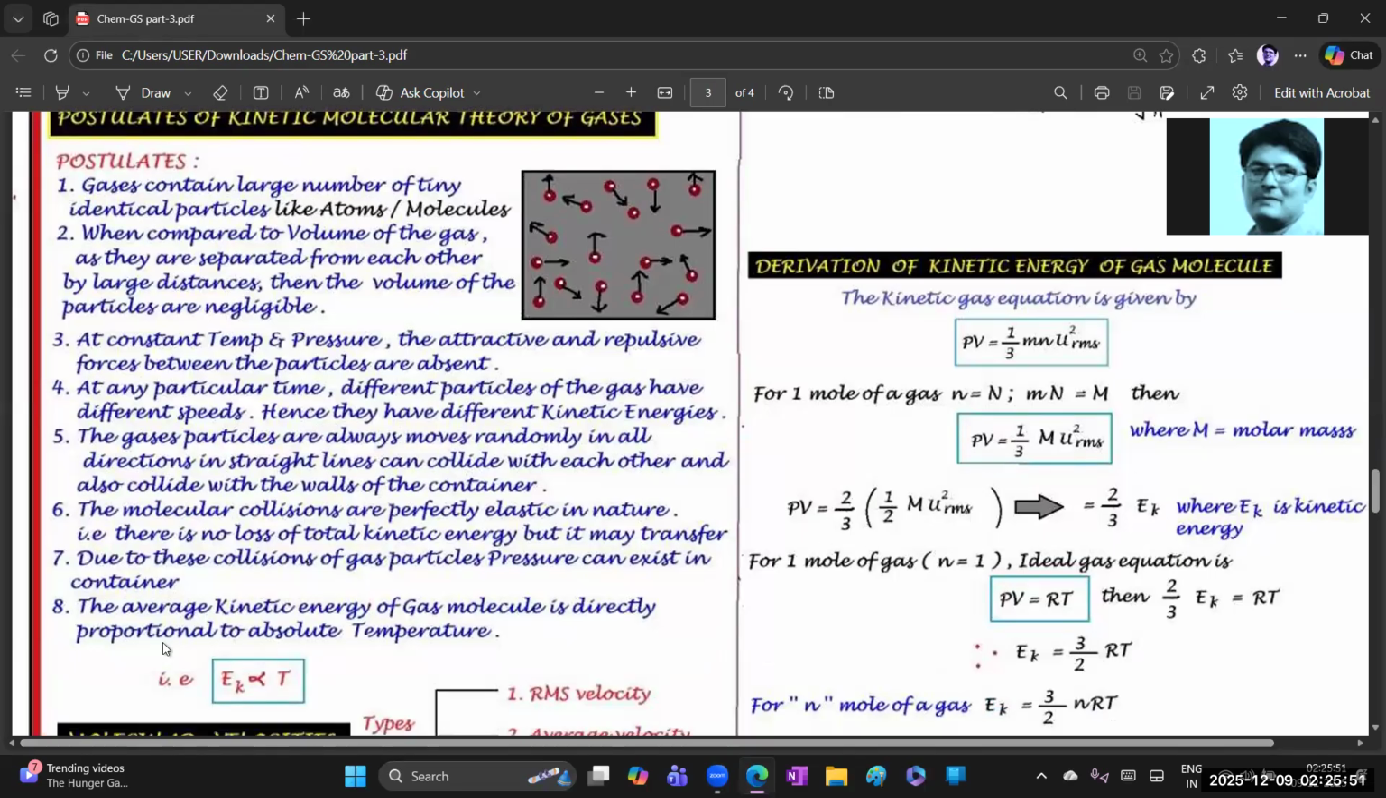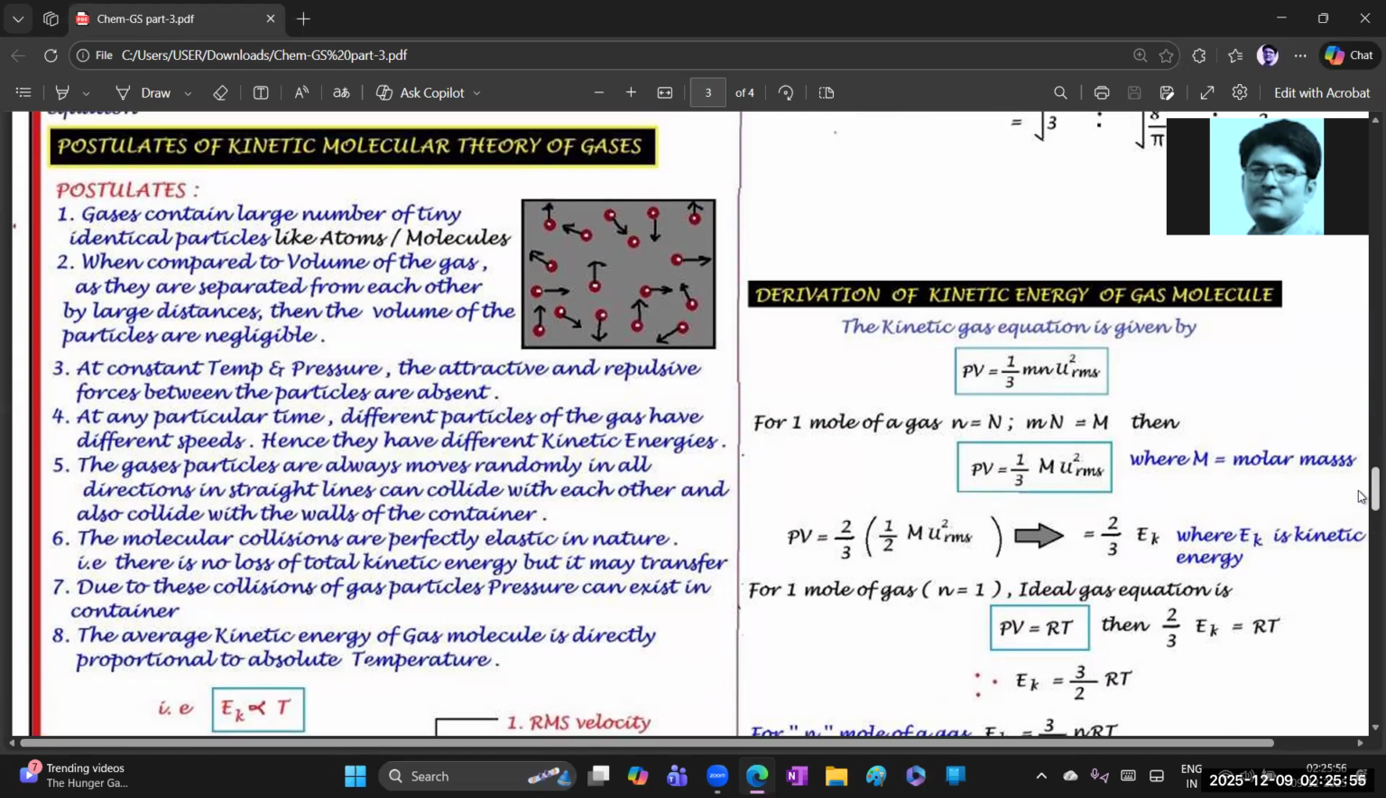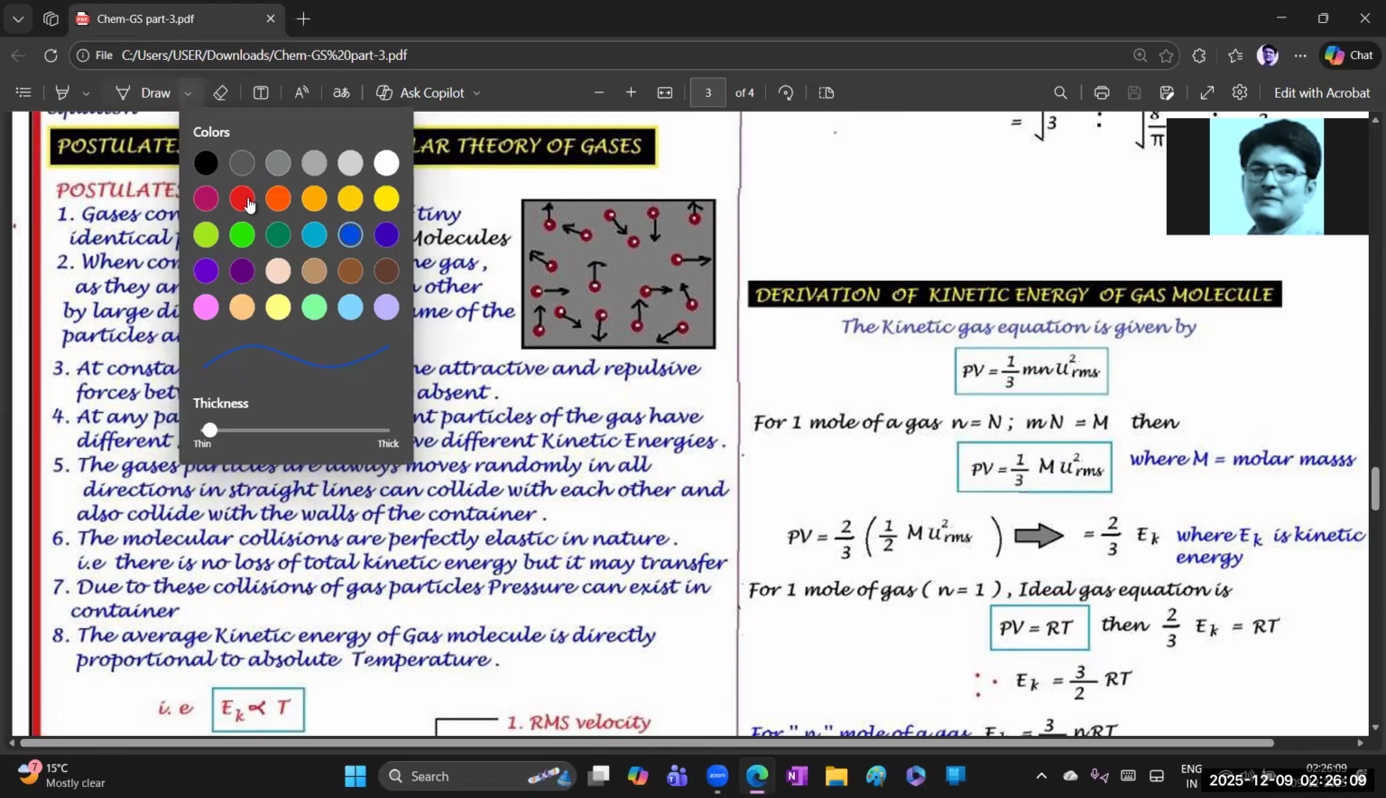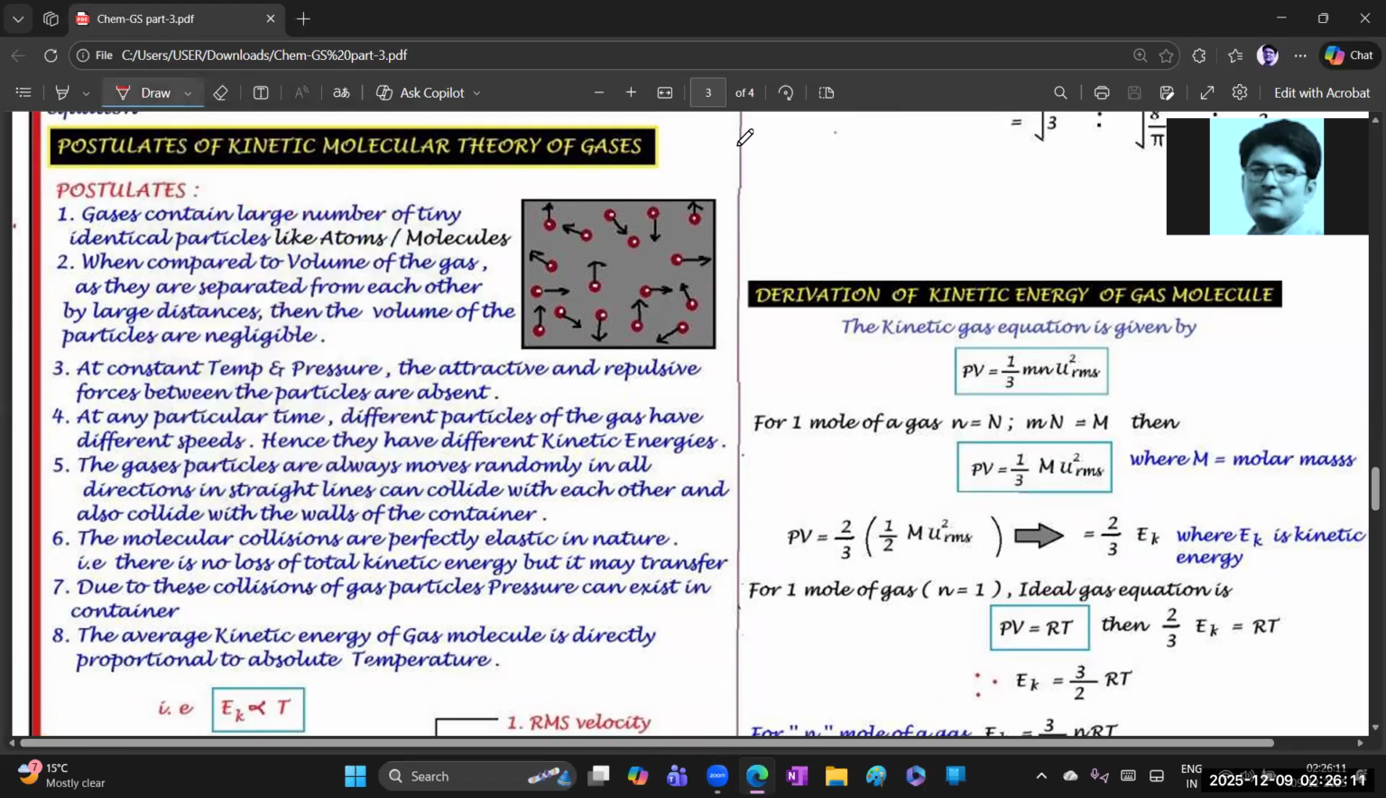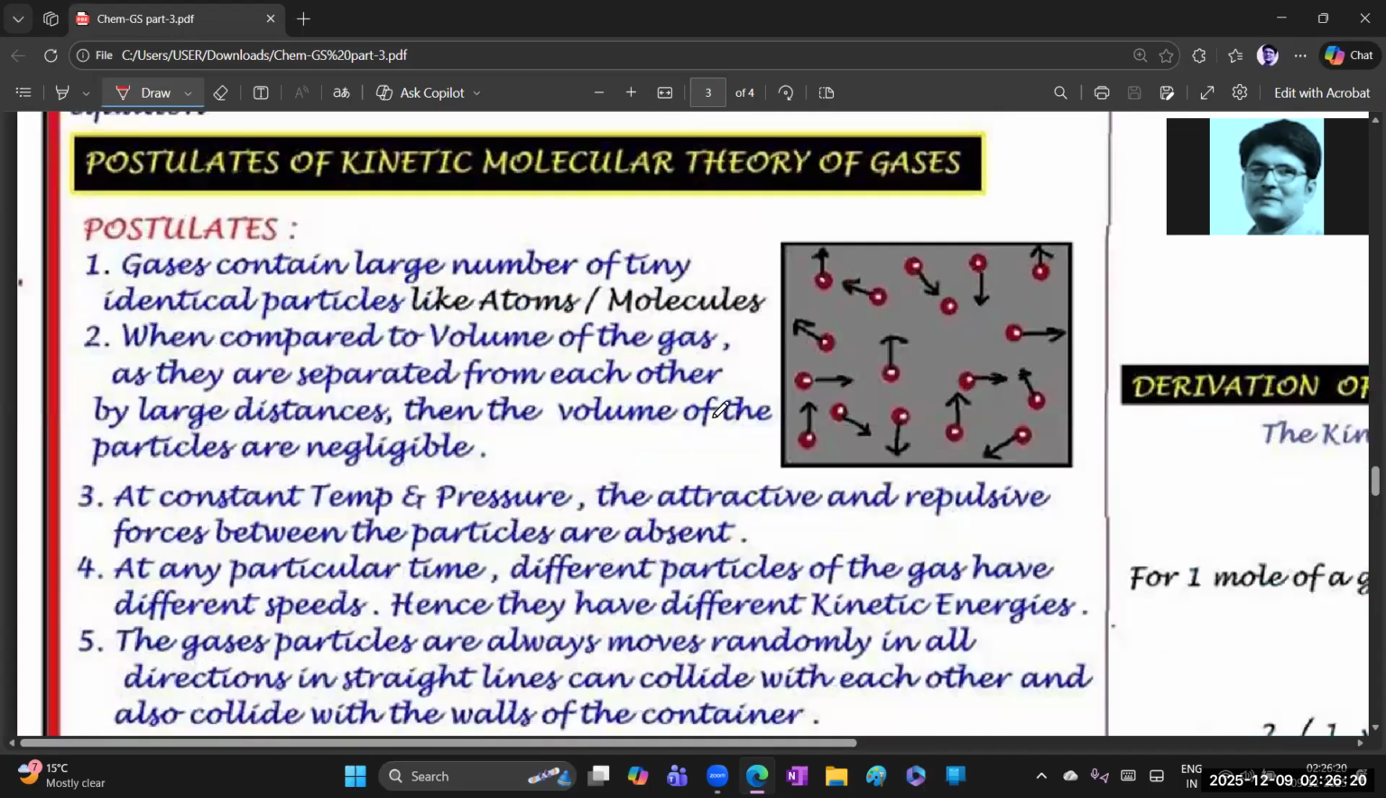This is an SAQ question for the Telangana and AP students. So guys, it is better to take a screenshot before we start. Now I'm going to zoom in a little bit. Is it okay for you now?